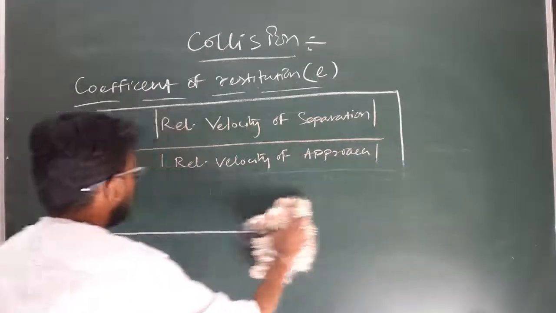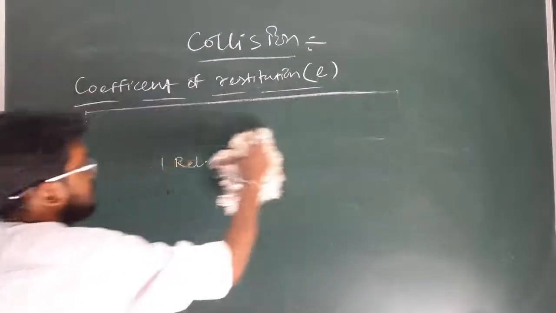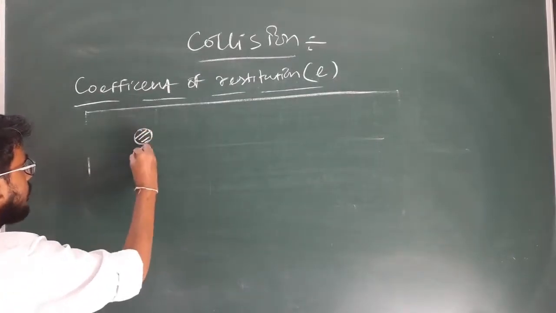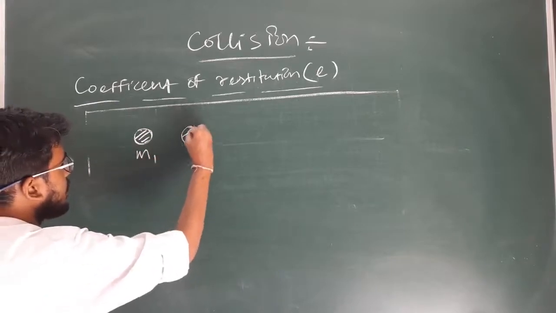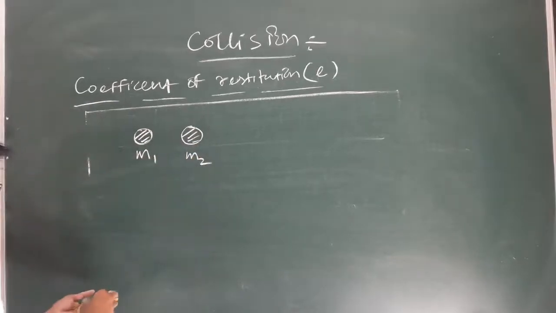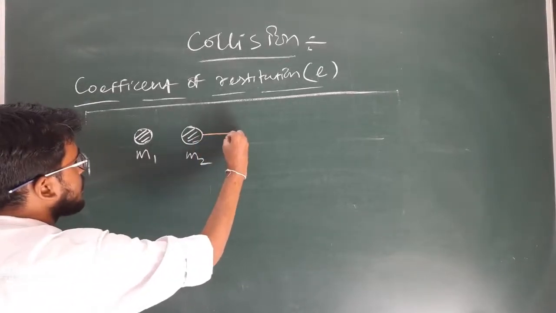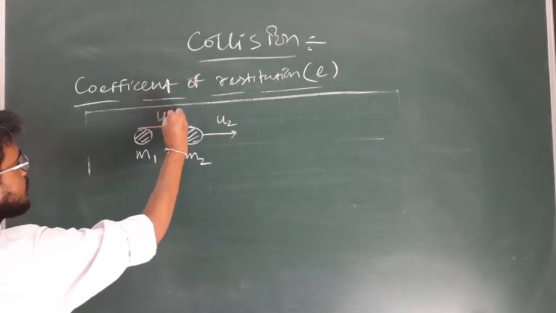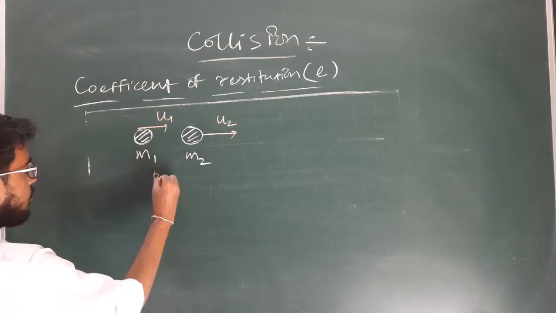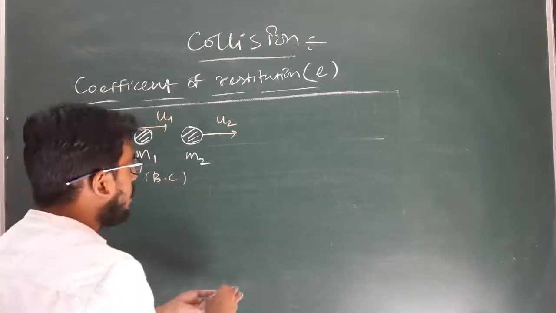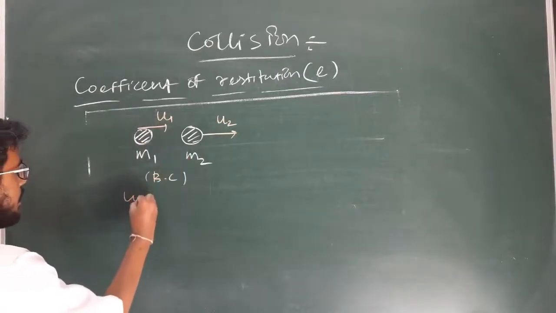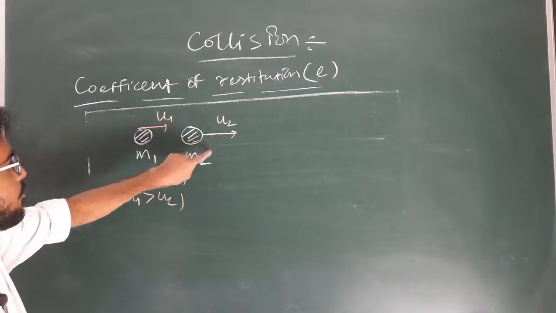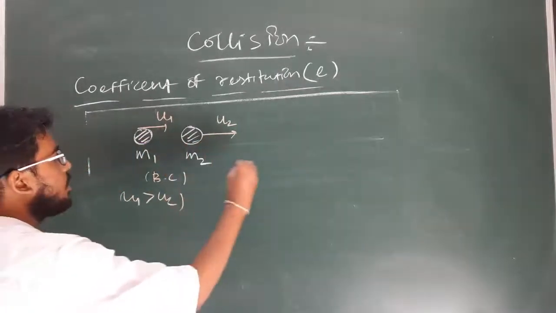So to understand this, let's consider here is a body of mass m1 and here is another body of mass m2. Clear? Let the mass m2 be moving along this direction with velocity u2 and this body moving along this direction with velocity u1. These are the conditions before collision. Clear? Provided u1 is greater than u2, the velocity of m1 is greater than the velocity of m2. That's why there will be a chance that both will collide with each other.